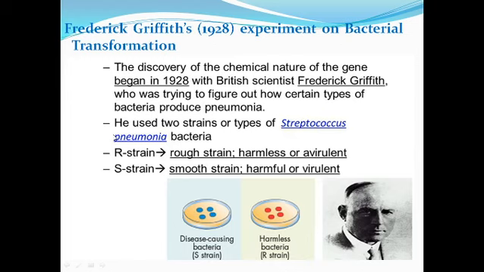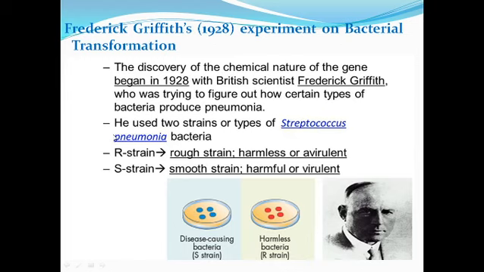First we will see the experiment done by Frederick Griffith in the year 1928, the experiment on the bacterial transformation method. Here the discovery based on the chemical nature of the gene began in 1928. Frederick Griffith is a British scientist who was trying to figure out certain types of bacteria that produce